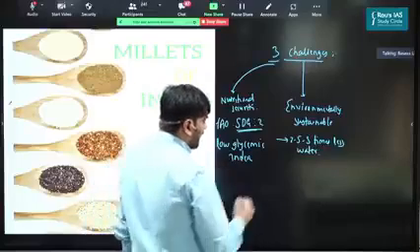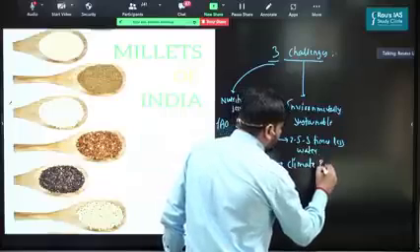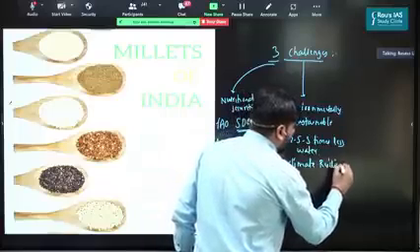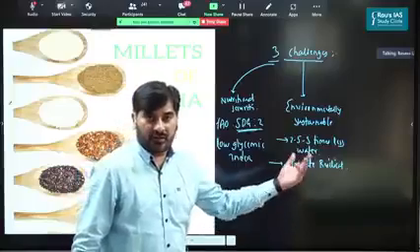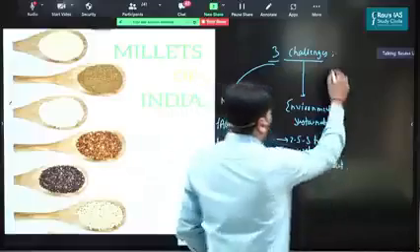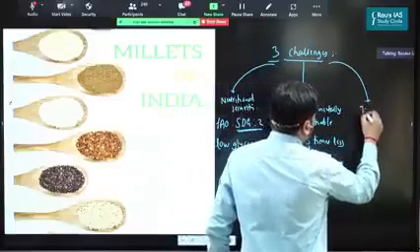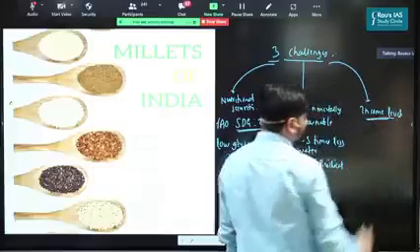Apart from that, the millets are also considered to be climate resilient, which means that they have an ability to withstand the impact of droughts. So because of the growing climate change, they can withstand the impact of climate change. And the third one is they have a potential to increase the income levels of the farmers.